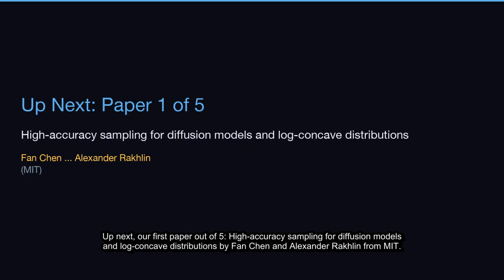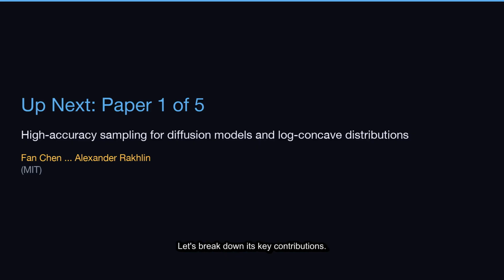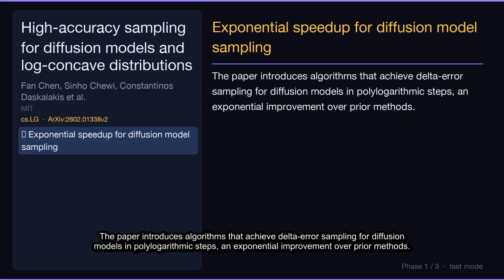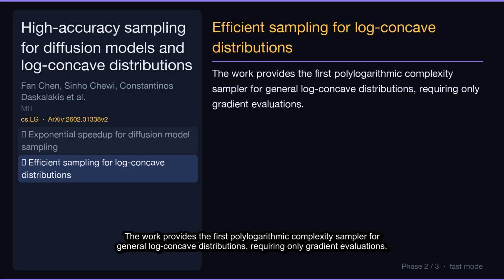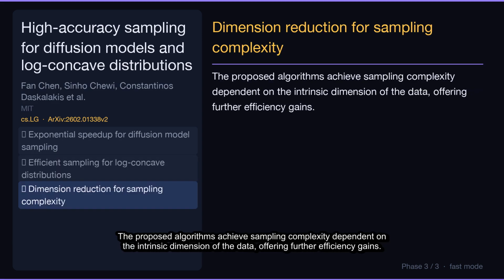Up next, our first paper out of 5, High-Accuracy Sampling for Diffusion Models and Log-Concave Distributions by Fan Chen and Alexander Rakhlin from MIT. Let's break down its key contributions. The paper introduces algorithms that achieve delta error sampling for diffusion models in polylogarithmic steps, an exponential improvement over prior methods. The work provides the first polylogarithmic complexity sampler for general log-concave distributions, requiring only gradient evaluations. The proposed algorithms achieve sampling complexity dependent on the intrinsic dimension of the data, offering further efficiency gains.